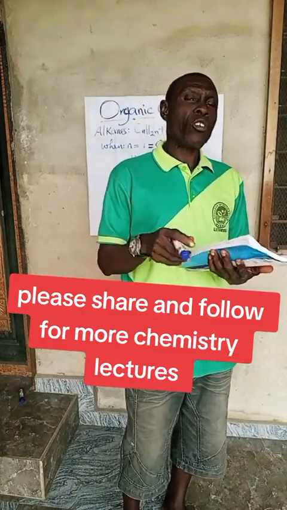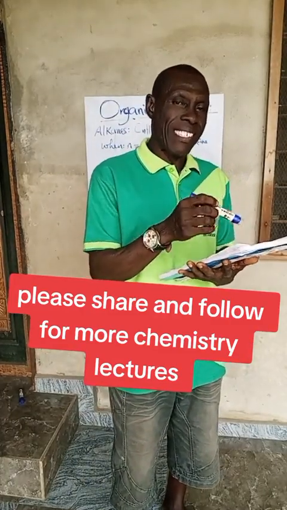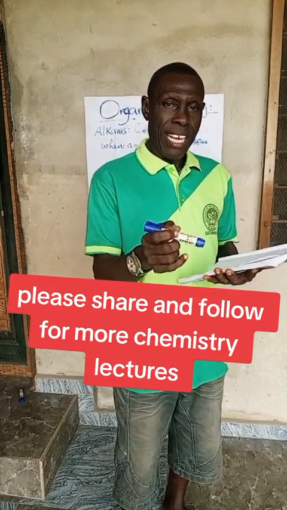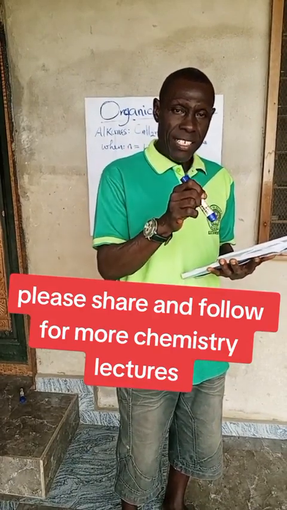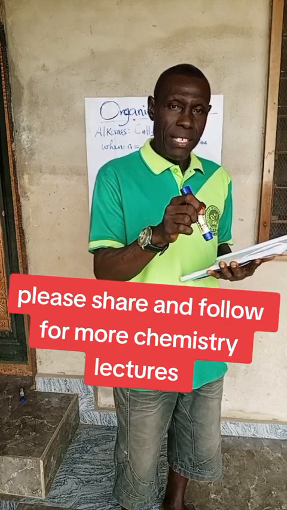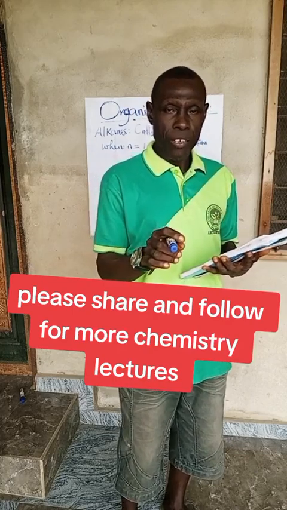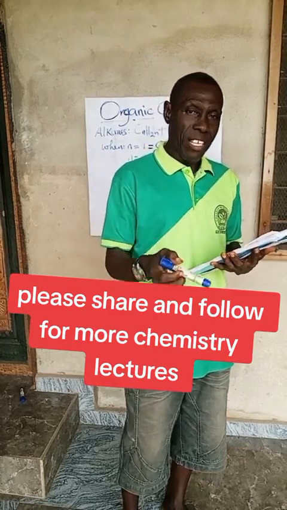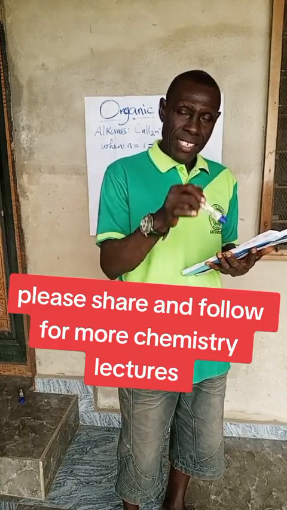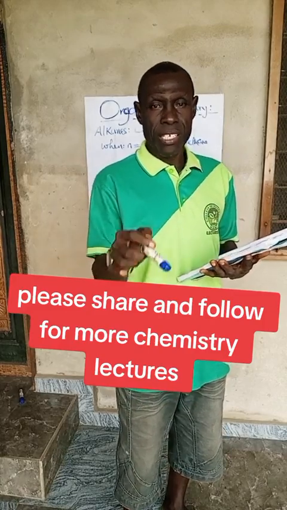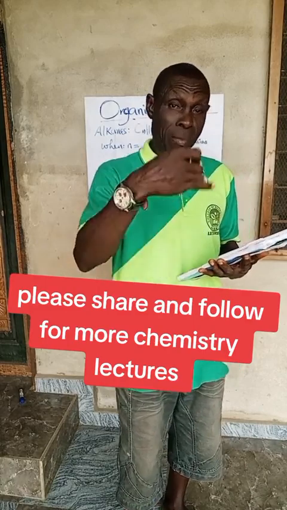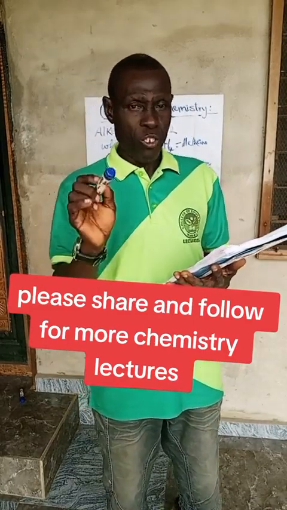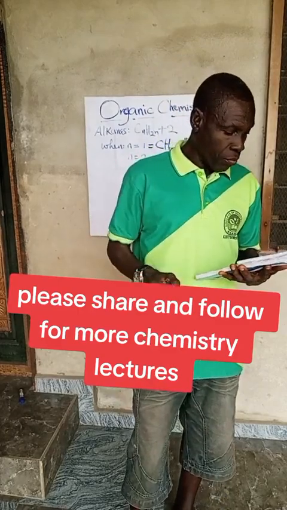Then the other homologous series that come after this are the alkenes. They have CnH2n as the molecular formula, from which you can derive the alkenes. Then for alkynes, you have CnH2n-2. That is the general formula which you can use in deriving the remaining members of the group. As I told you before, each member is called a homologue.